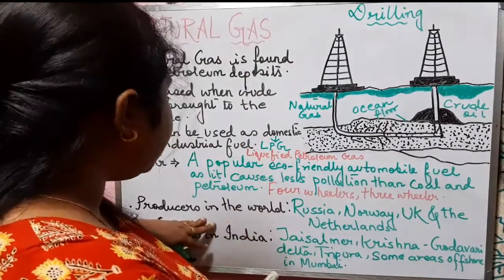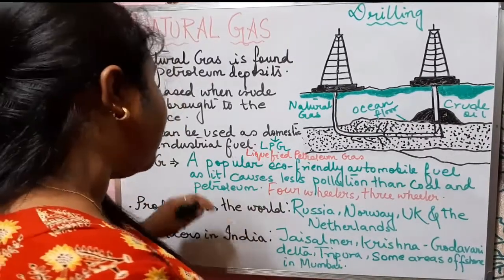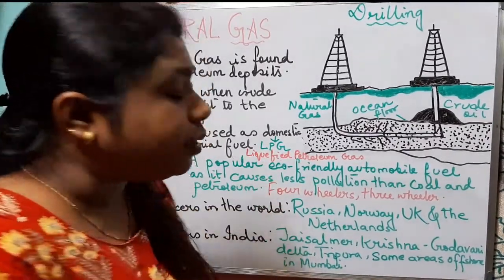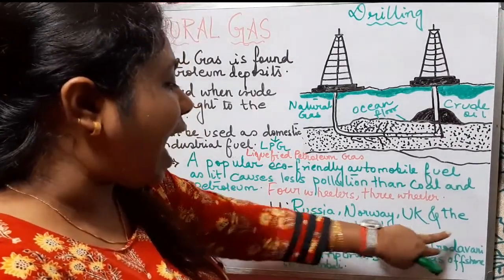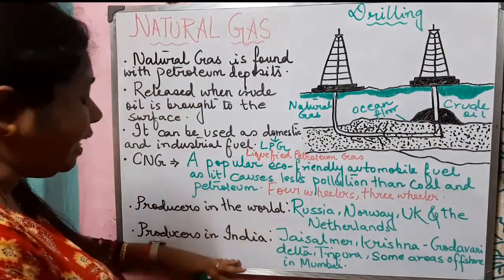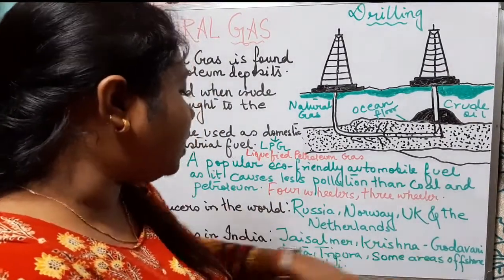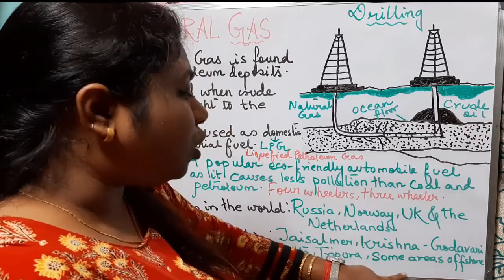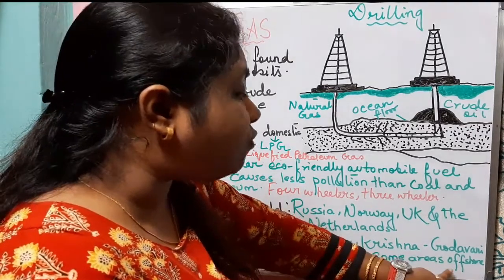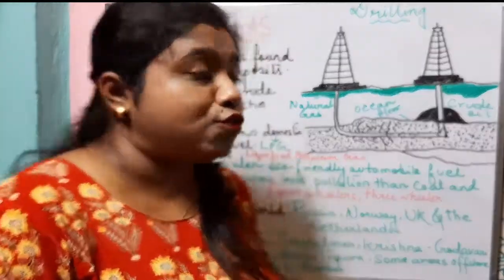Now coming to the producers in the world. Who are the producers of natural gas in the world? In the world, the producers of natural gas are Russia, Norway, UK and the Netherlands. And in India, natural gas is produced in Jaisalmer, Krishna Godavari Delta, Tripura and in some areas offshore in Mumbai. I hope all of you remember the meaning of offshore that has been already described when I explained petroleum.